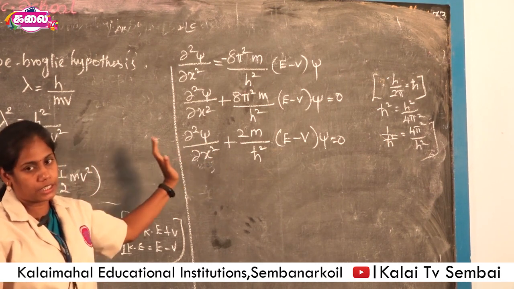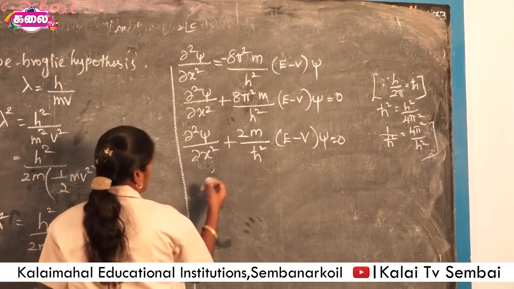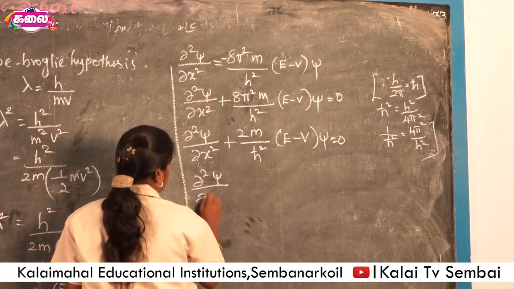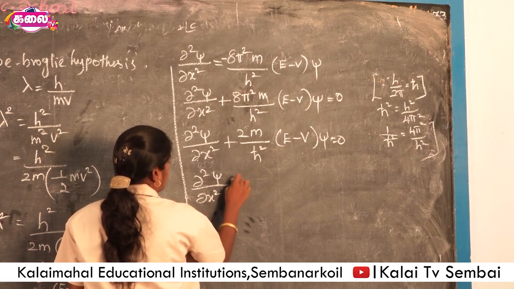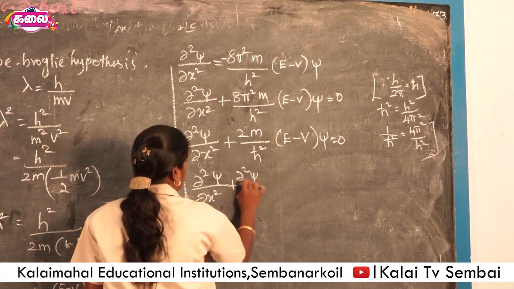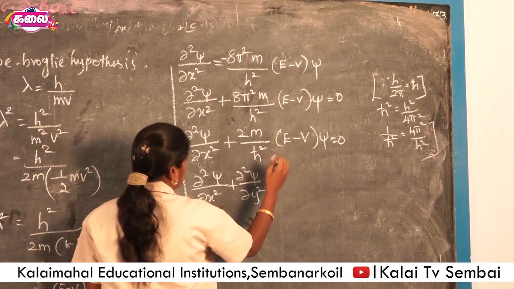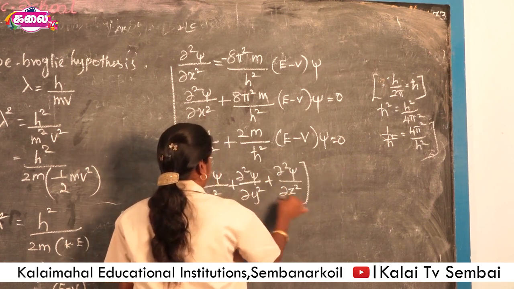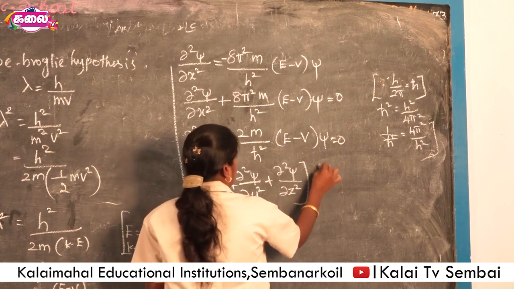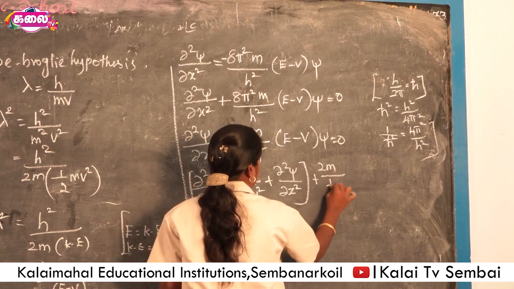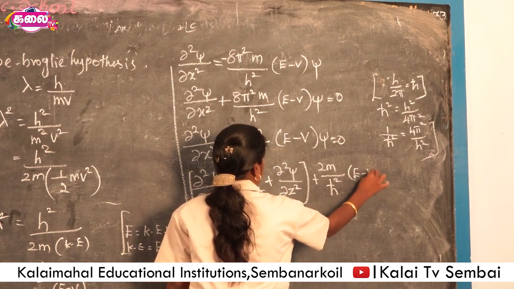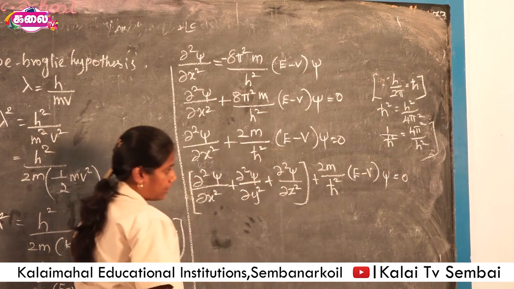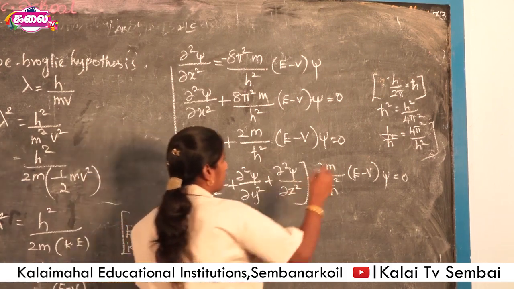If it is moving in 3 dimensions, this equation is written as dou squared psi by dou x squared plus dou squared psi by dou y squared plus dou squared psi divided by dou z squared plus 2m by h cross squared E minus V of psi is equal to 0.